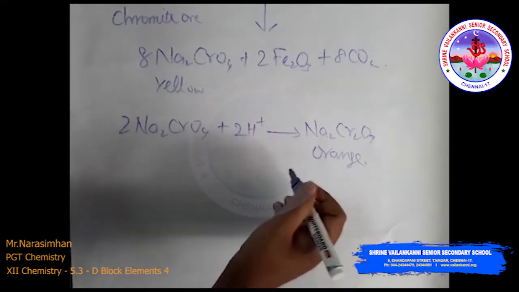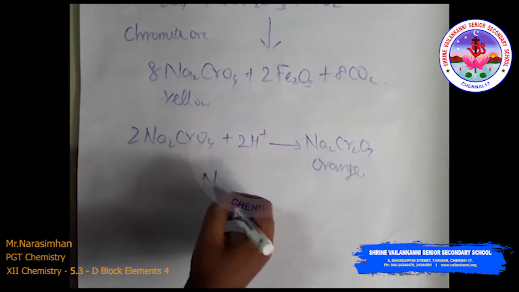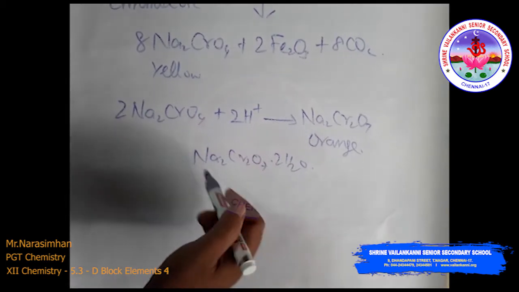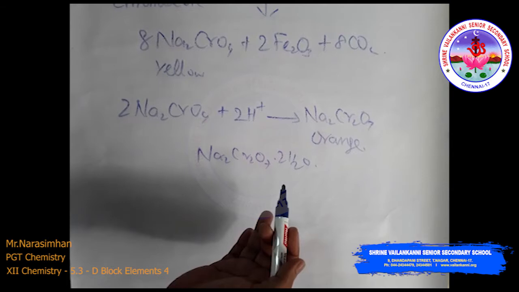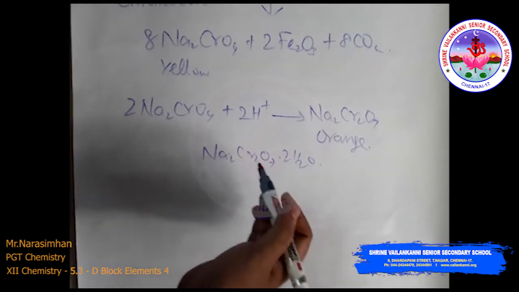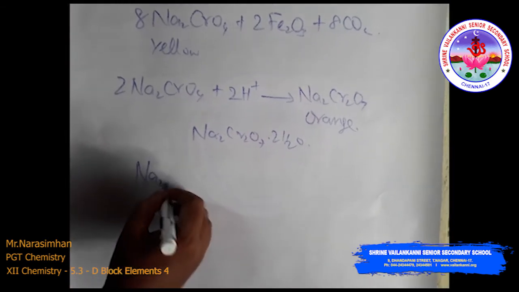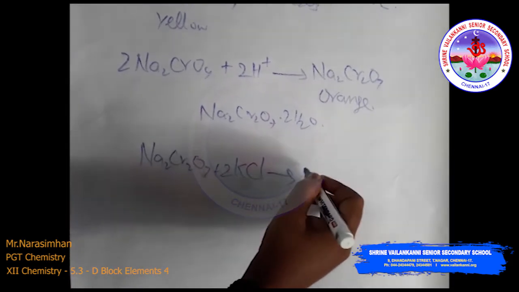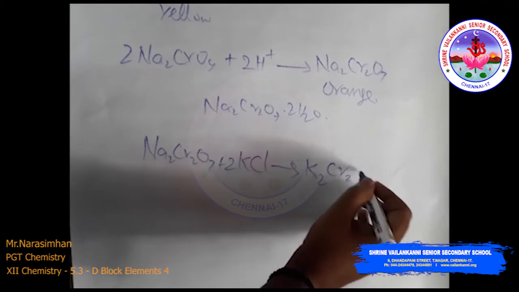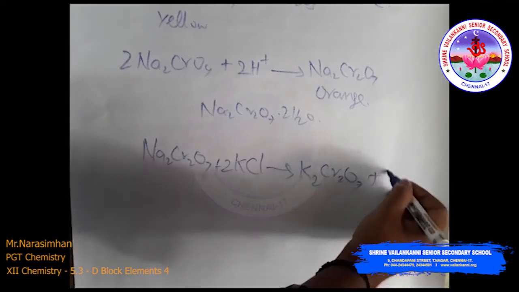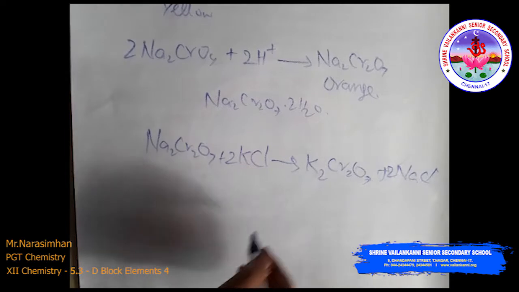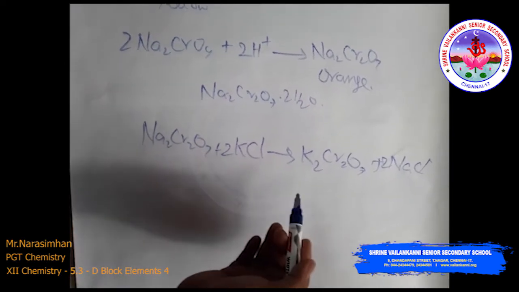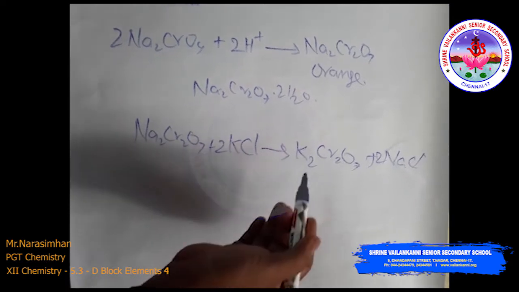This can be crystallized as Na2Cr2O7.2H2O. Sodium dichromate is more soluble than potassium dichromate. So later, on heating Na2Cr2O7 and treating with potassium chloride, we form potassium dichromate, K2Cr2O7, and NaCl. The orange crystals are potassium dichromate.